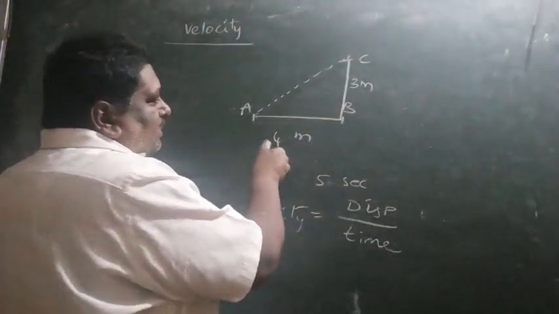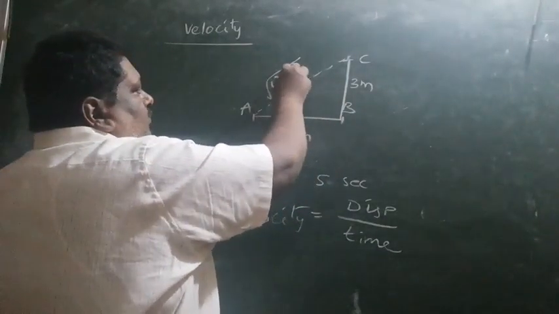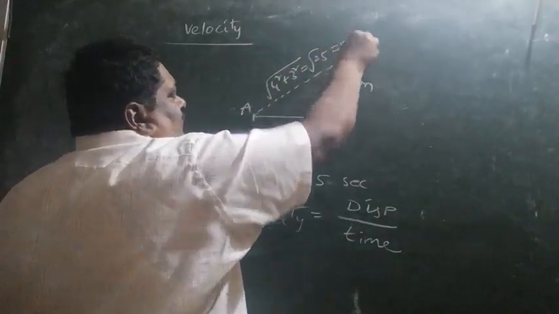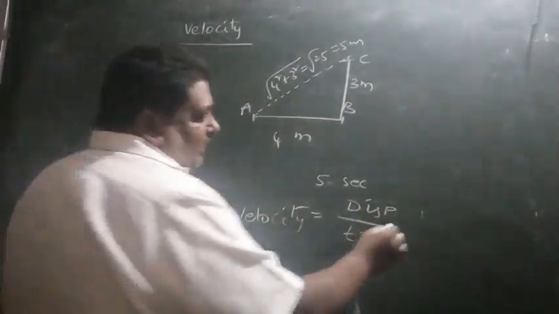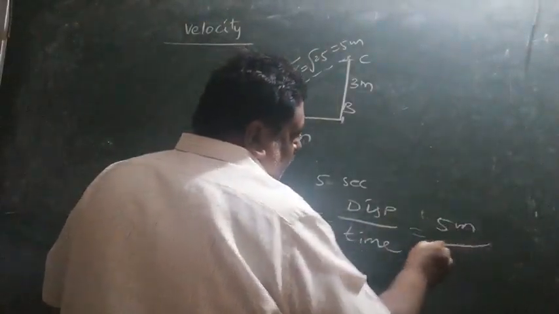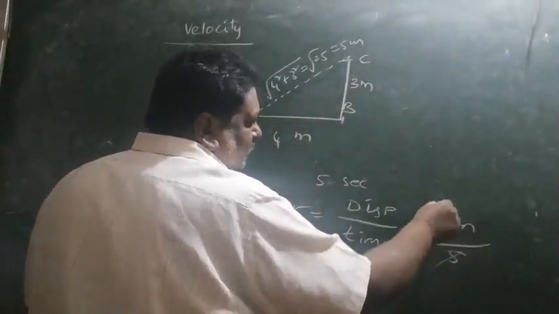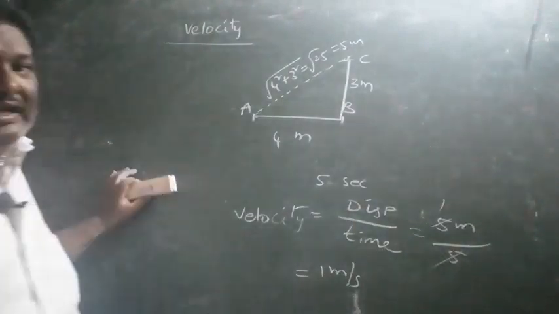Therefore, by Pythagoras theorem, it is the root of 4 square plus 3 square, which is 5 meters. So displacement is 5 meters and time is 5 seconds. 5 by 5 is 1, so 1 meter per second is its velocity.